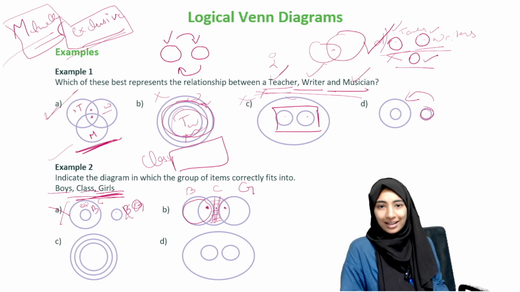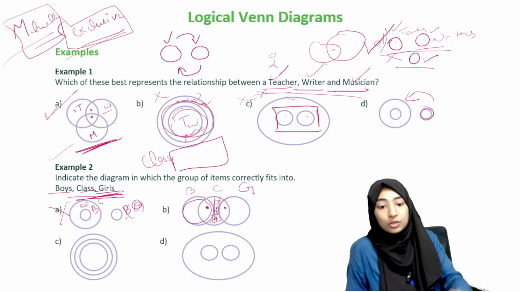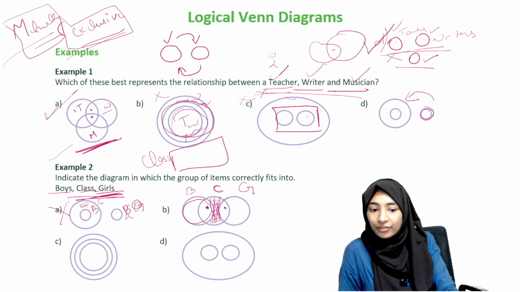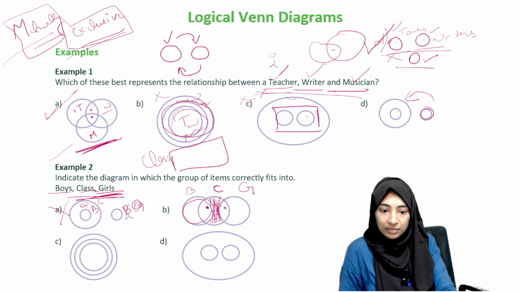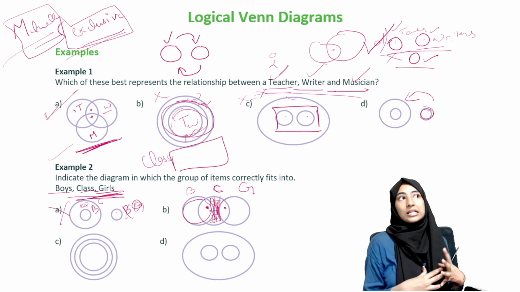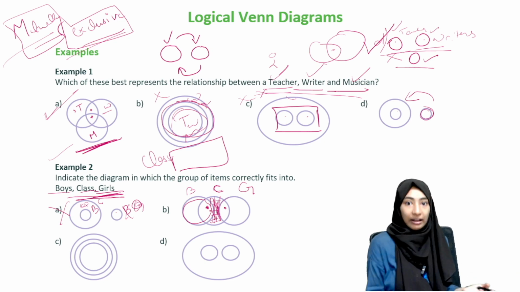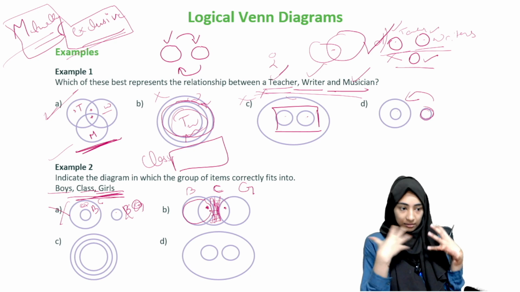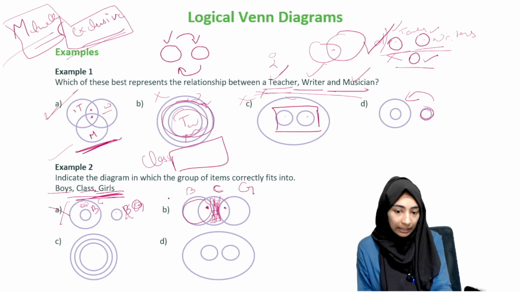That makes no sense, right? If it's a class, there should be people. And also, when you draw a set of this sort, it means something. If it's an empty set, then you do not have to draw it. So there is no possibility that a class has nobody, right? What do we mean by a class? It has to be people. So it's not this one either.